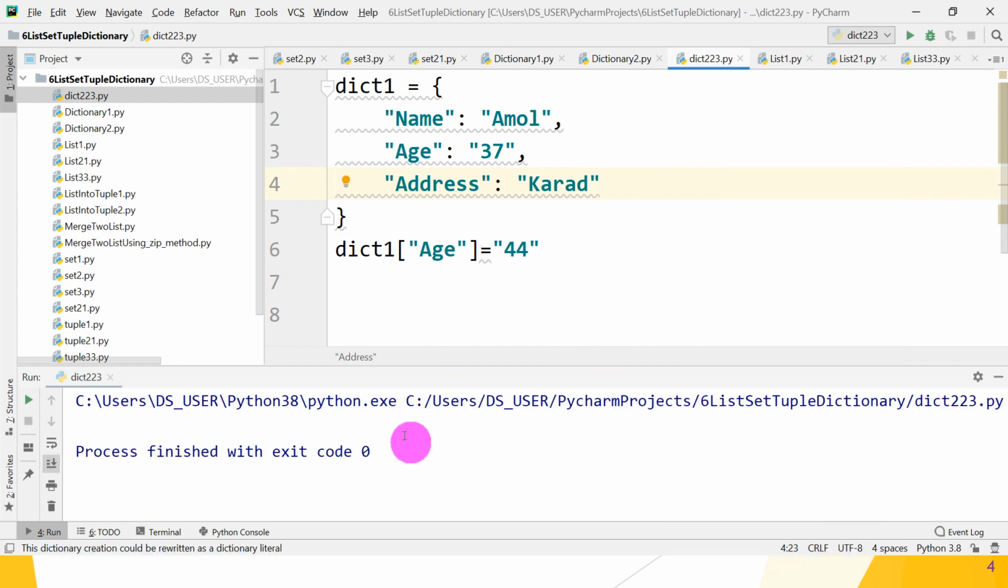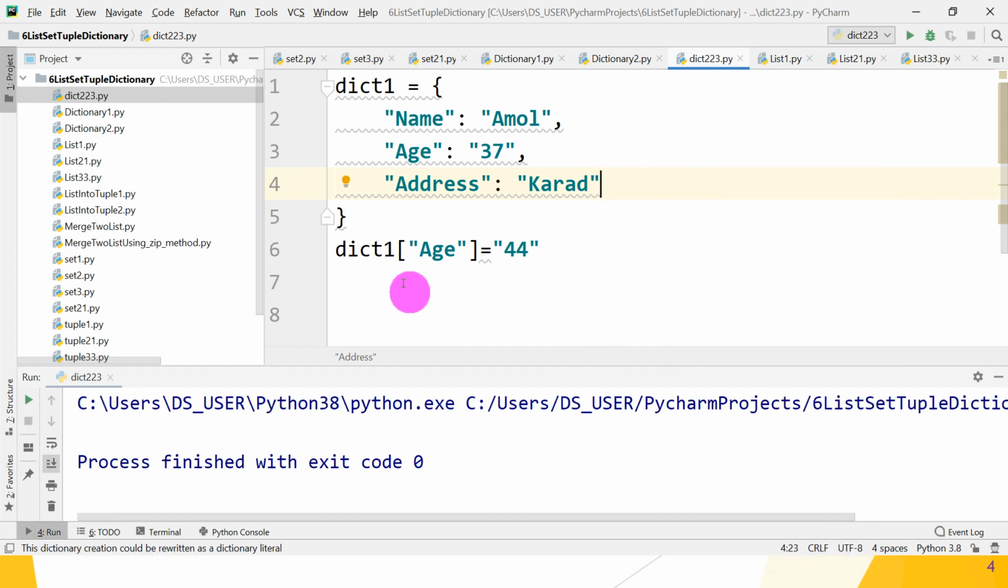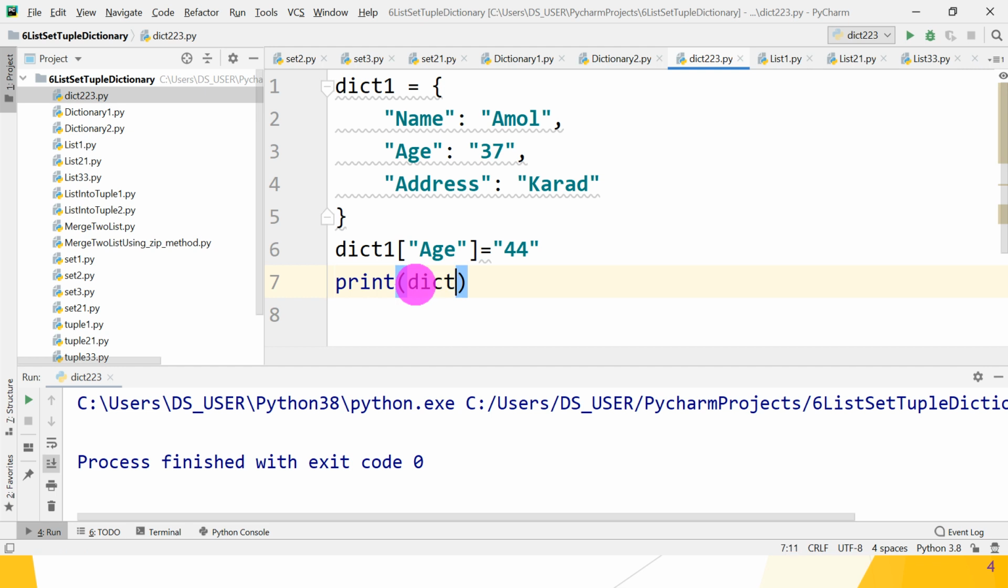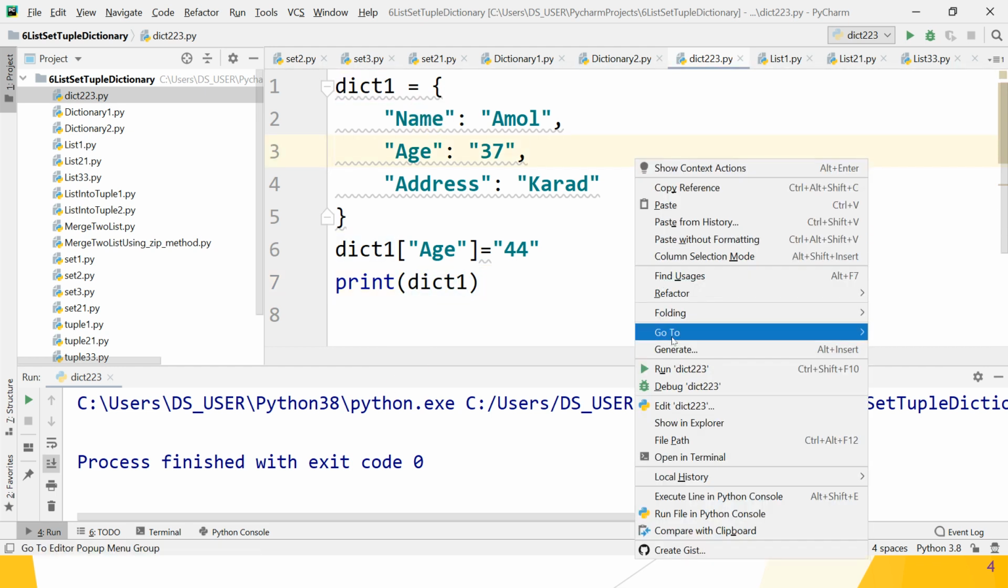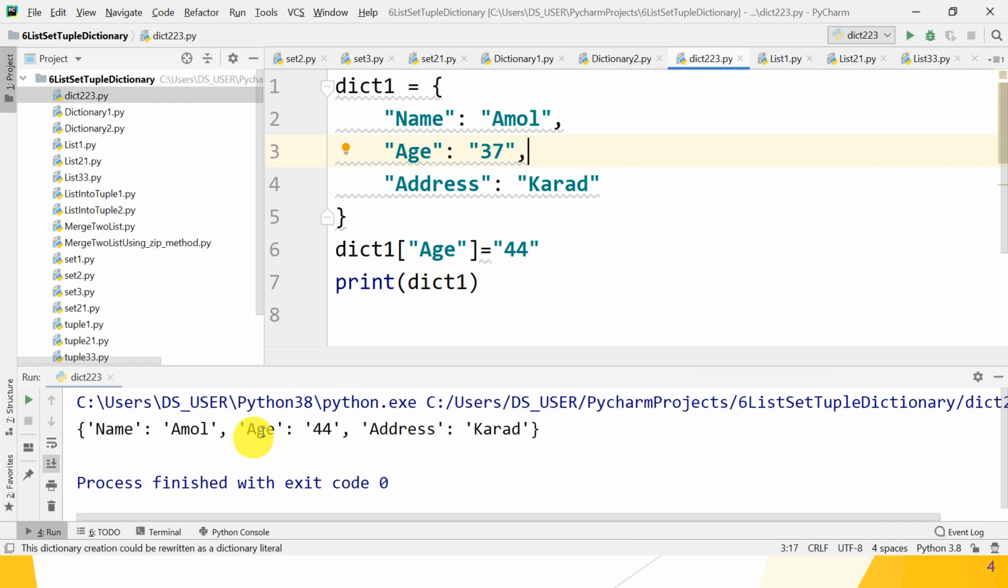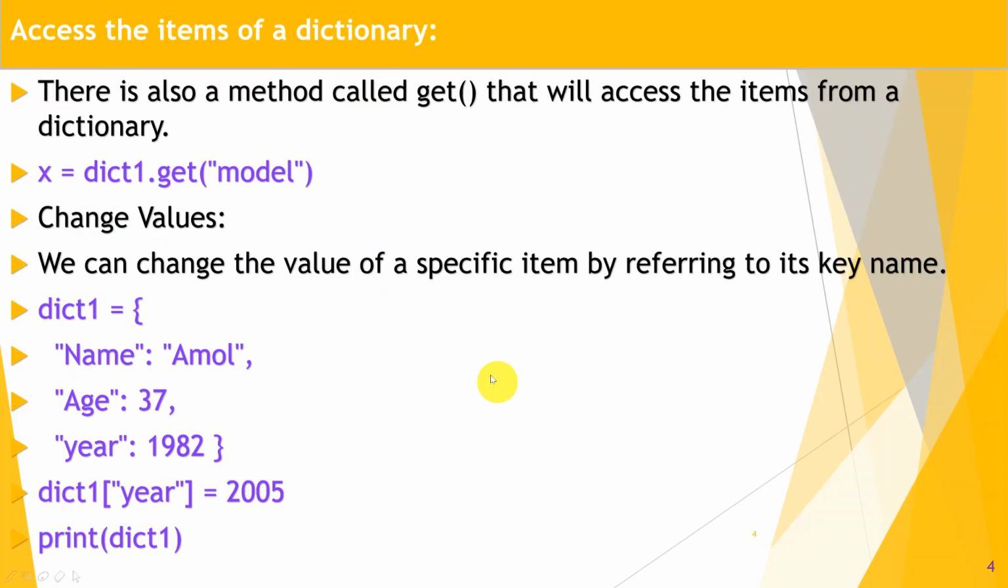Okay, but what happened, guys? We did not print the dictionary, so print the dictionary, print dict1. Great. So now run the program and check whether it works or not. So what is the age? Current age is 44. So the value of age got changed in this way. Great. I hope you understand. Clear. So let's move to the next point.